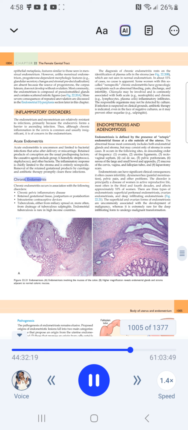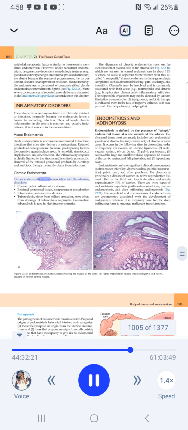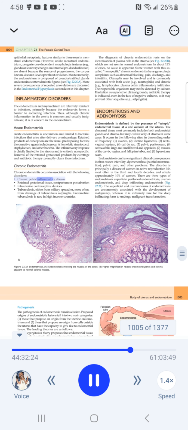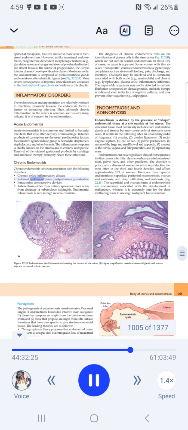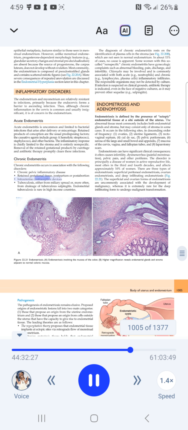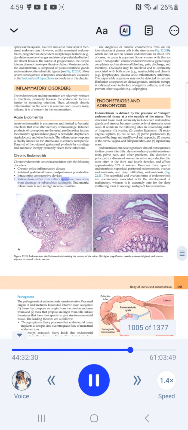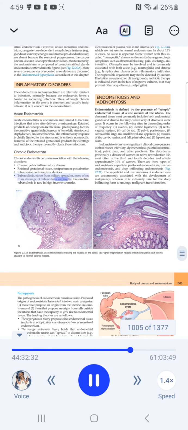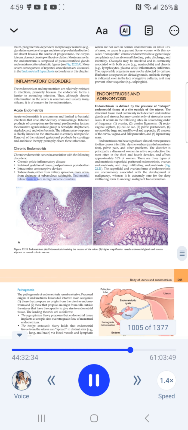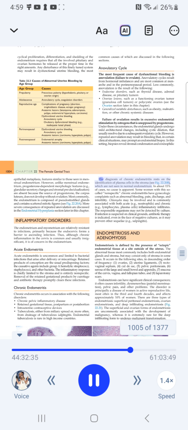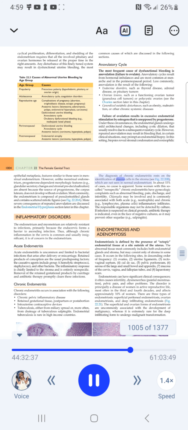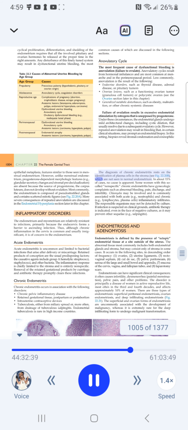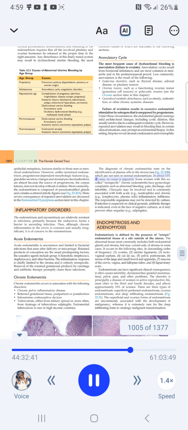Chronic endometritis. Chronic endometritis occurs in association with the following disorders: chronic pelvic inflammatory disease, retained gestational tissue, postpartum or post-abortion, uterine contraceptive devices, and tuberculosis, either from miliary spread or, more often, from drainage of tuberculous salpingitis. Endometrial tuberculosis is rare in high-income countries. The diagnosis of chronic endometritis rests on the identification of plasma cells in the stroma, see Fig. 22.20B, which are not seen in normal endometrium. In about 15% of cases, no cause is apparent.